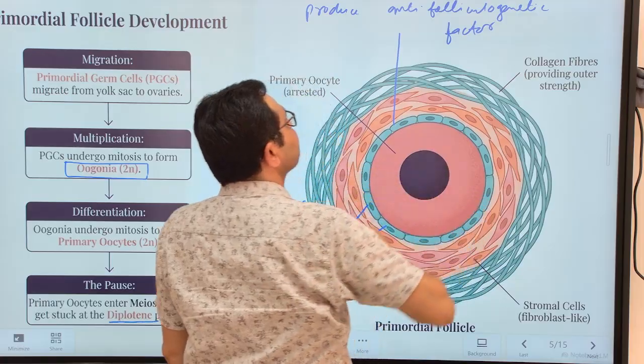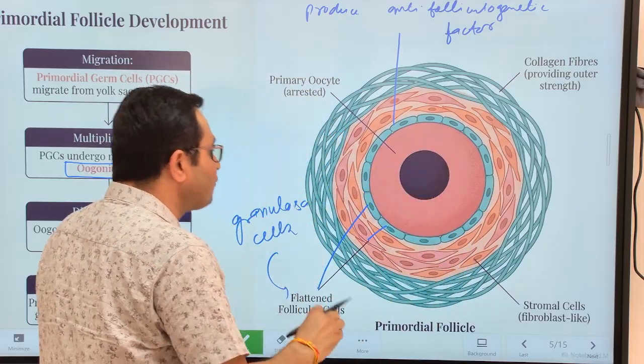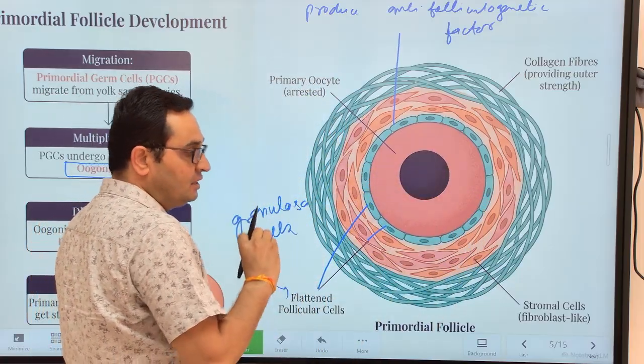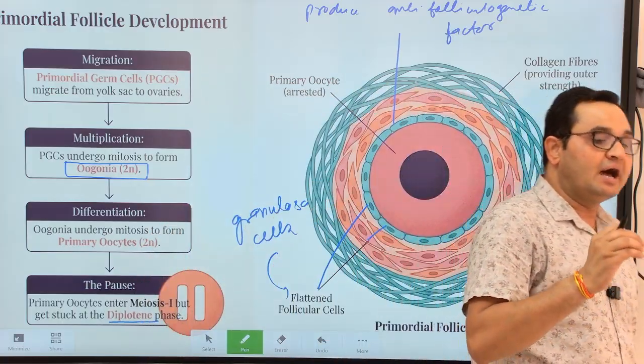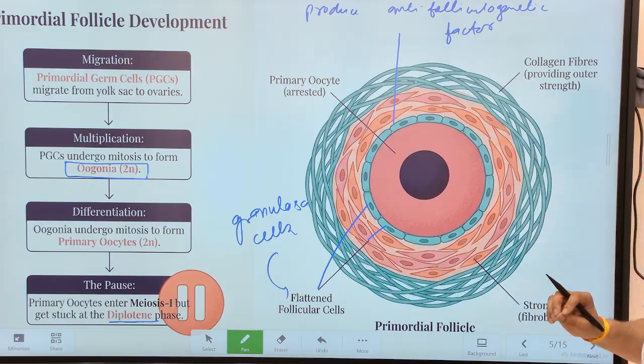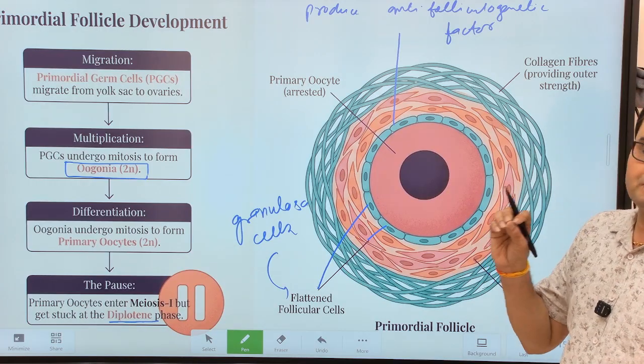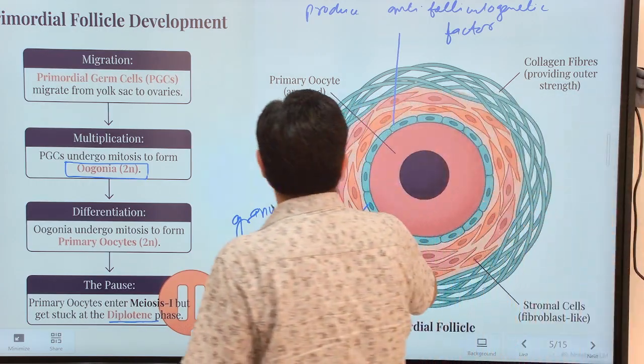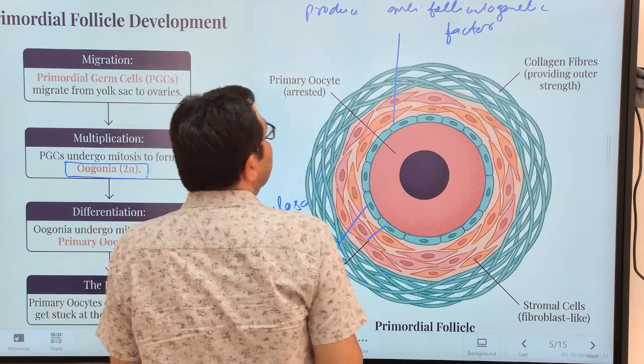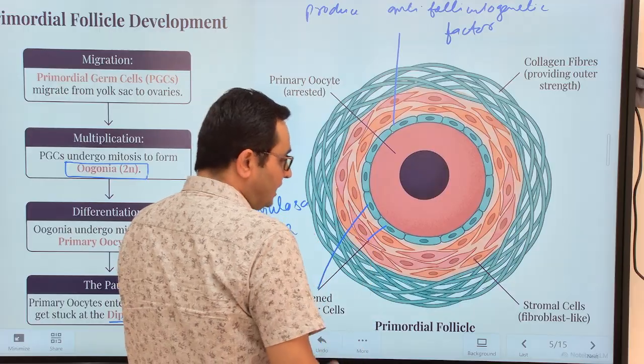And due to this anti-folliculogenetic factor, follicular development remains suspended till the commencement of puberty. When puberty starts, there is a production of certain types of hormones, and the action of these hormones brings about inhibition of the action of the anti-folliculogenetic factor.